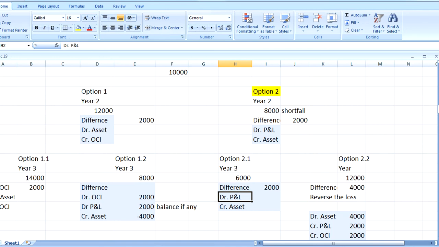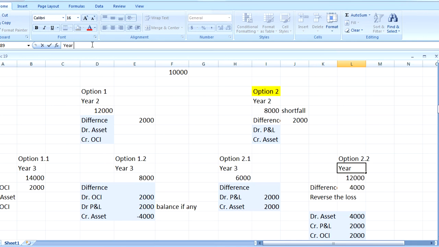We have to debit it to profit and loss 2,000, and we have to credit the asset 2,000. So that is the adjusting entry. Now what is happening in option 2.2,